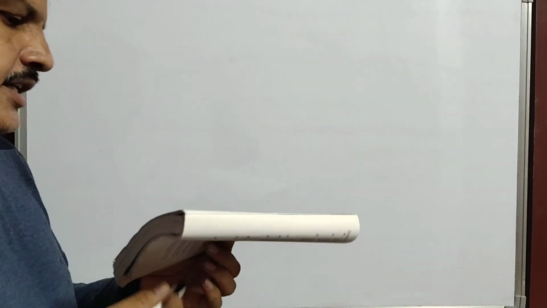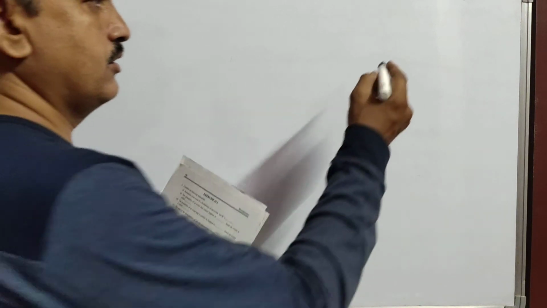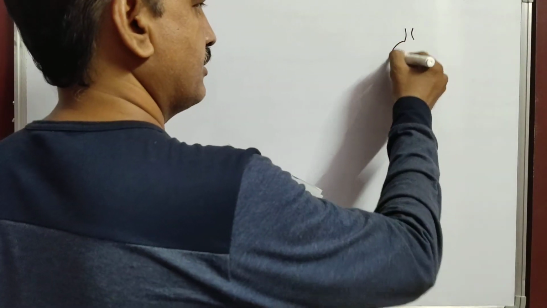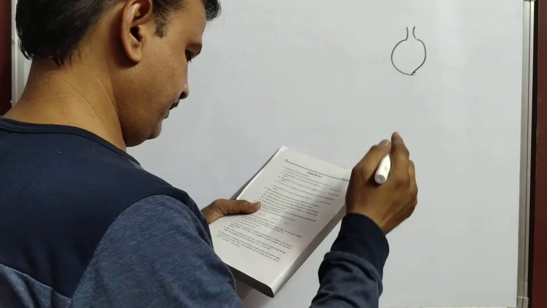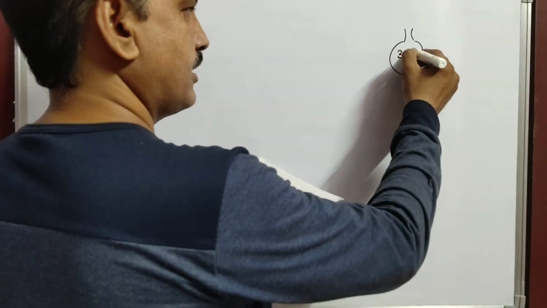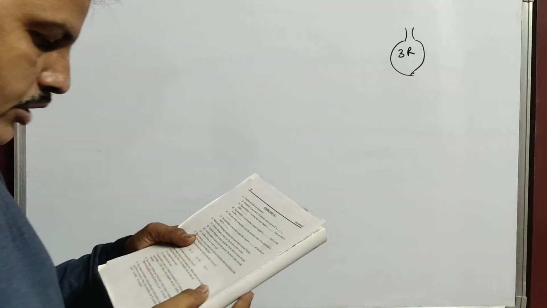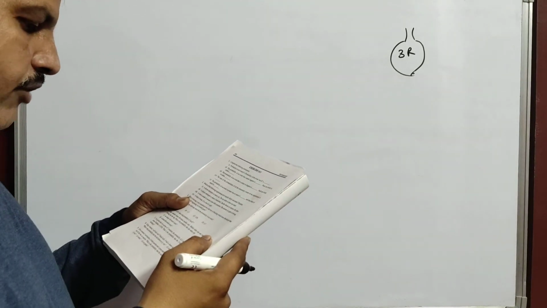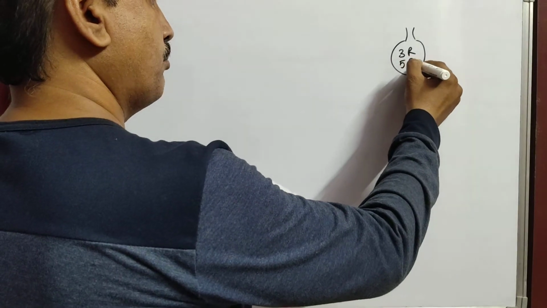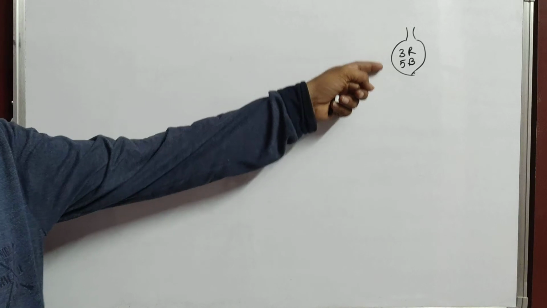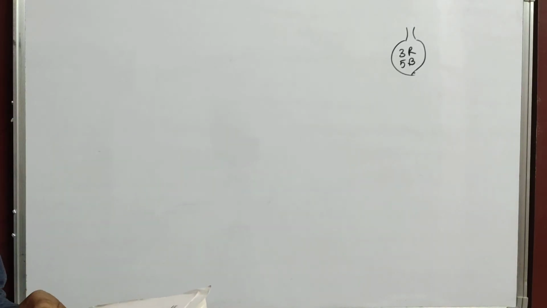A bag contains 3 red balls. See here, suppose this is a bag. It contains 3 red balls, that means 3 are red. And 5 black balls in the same bag. So a bag contains 3 red balls and 5 black balls.